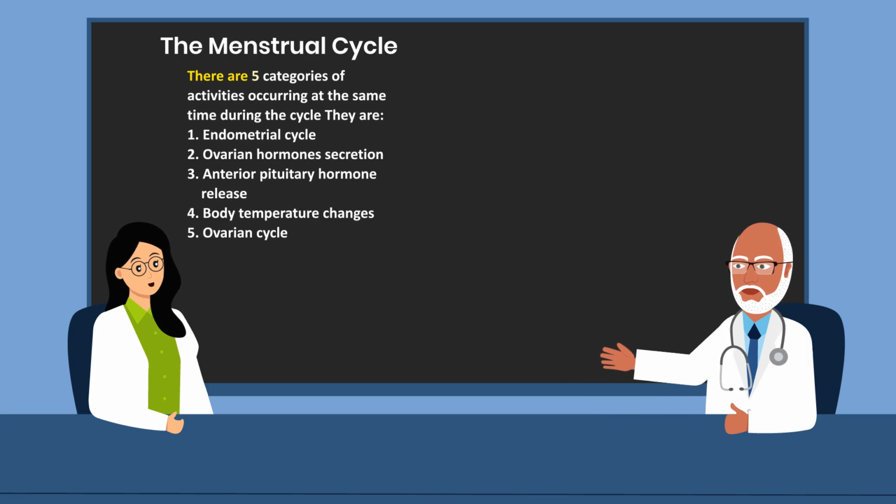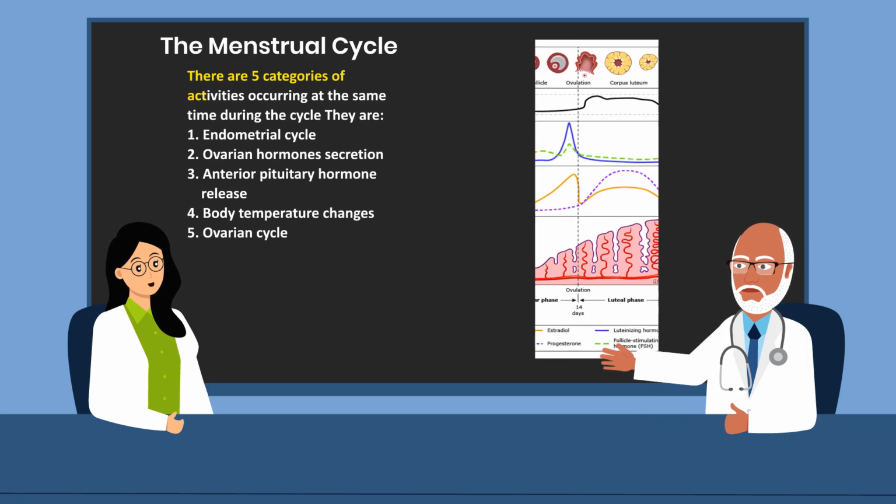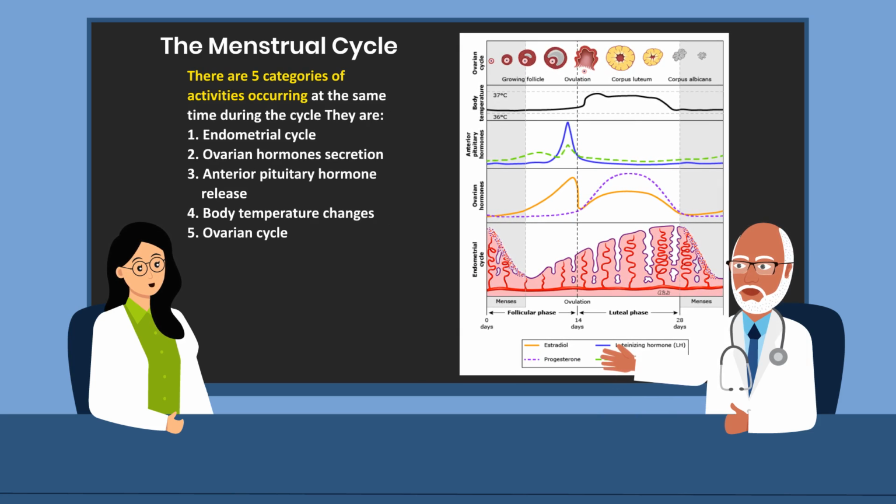There are 5 categories of activities occurring at the same time during the menstrual cycle. They are number 1, endometrial cycle, number 2, ovarian hormone secretion, number 3, anterior pituitary hormone release, number 4, body temperature changes, and number 5, the ovarian cycle.